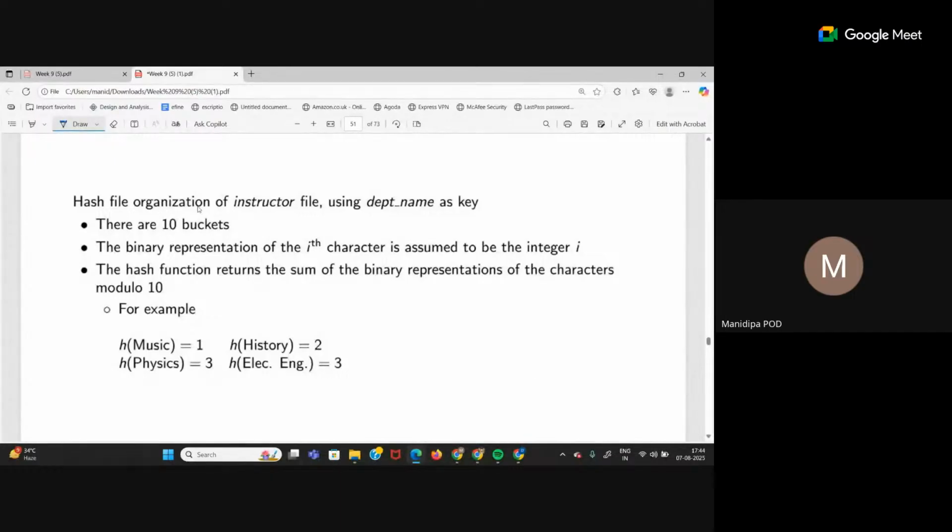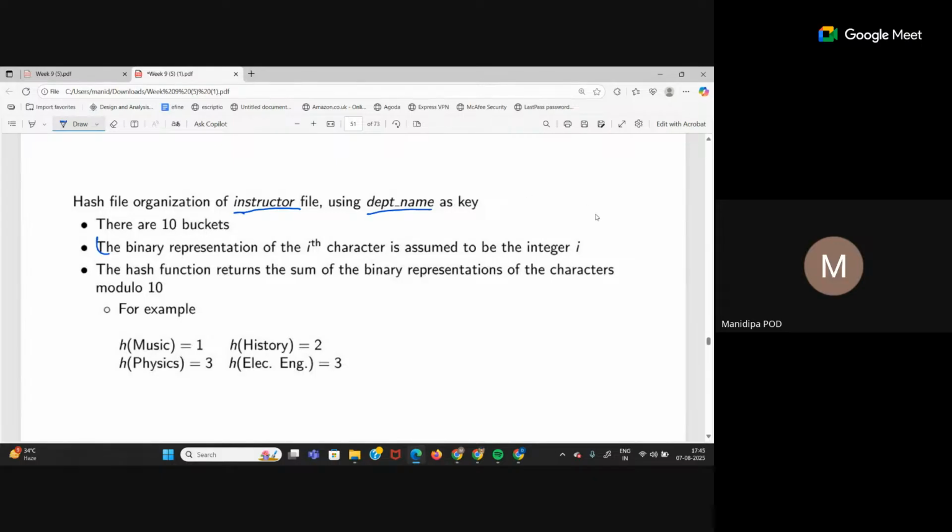So let's say there is a file called instructor file or instructor table where we use department name as the key, and there are 10 buckets. Now, the binary representation of the ith character is assumed to be the integer i. Basically, this is the hash function.